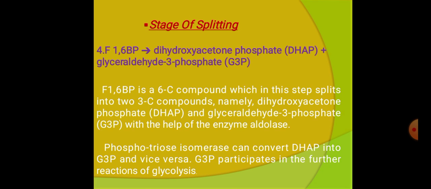Phosphotriose isomerase is the enzyme for which glyceraldehyde 3-phosphate and dihydroxyacetone phosphate are isomers. Both are isomeric compounds, so this reaction is catalyzed by phosphotriose isomerase.